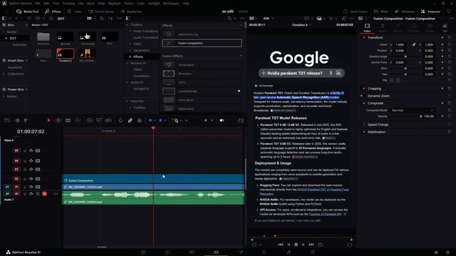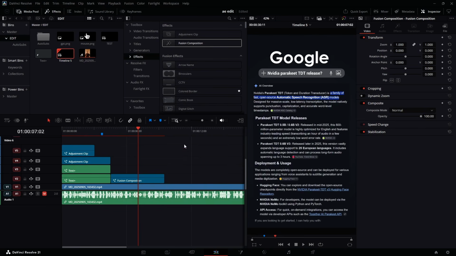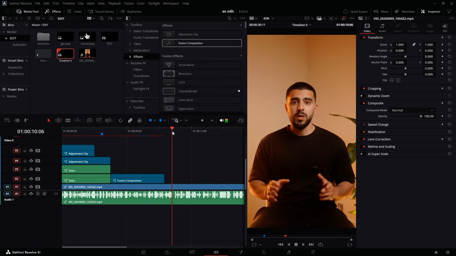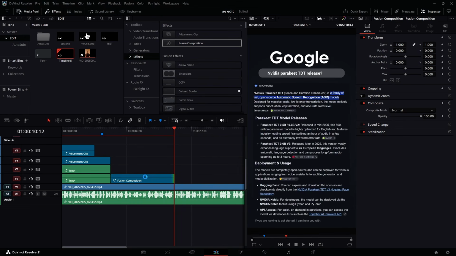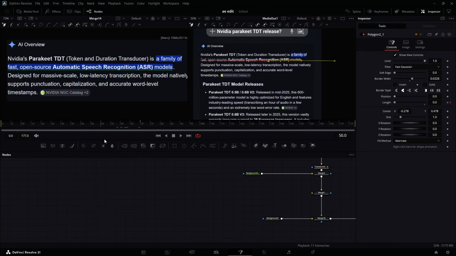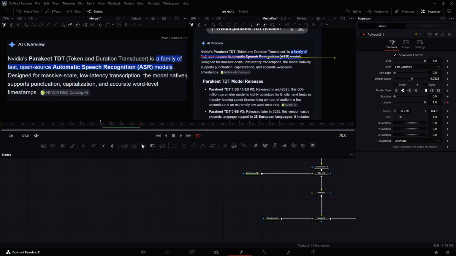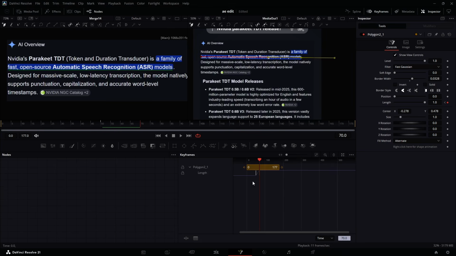Good. Let me go back to my edit page and check out where I need to stop this animation. You need to end somewhere around here. So you can check out the time from here. So let's go back with this one in the Fusion page. Our animation is too fast. I'm just going to select this one so that you give the viewer a little bit of time to be able to process or read the information if they want to. Now let's open this one and bring it to frame 70.